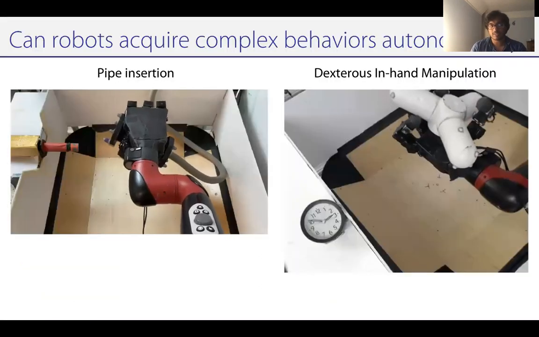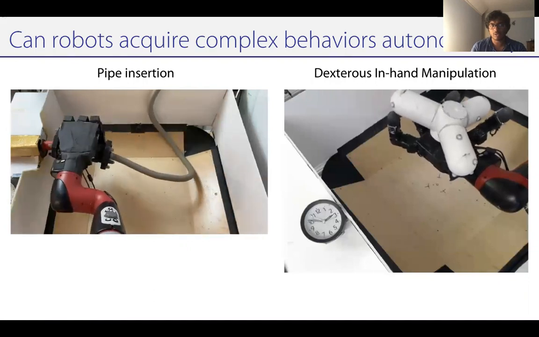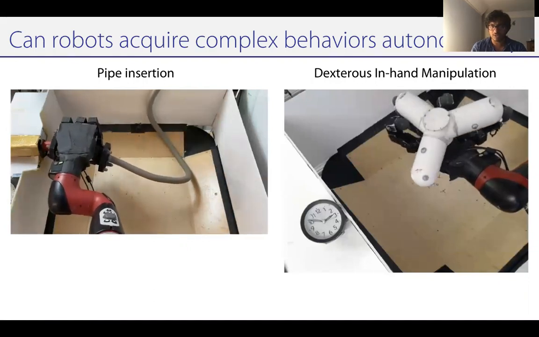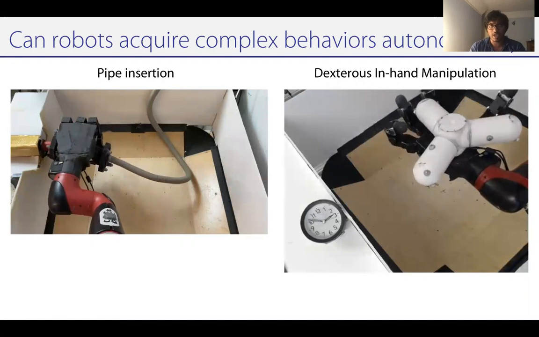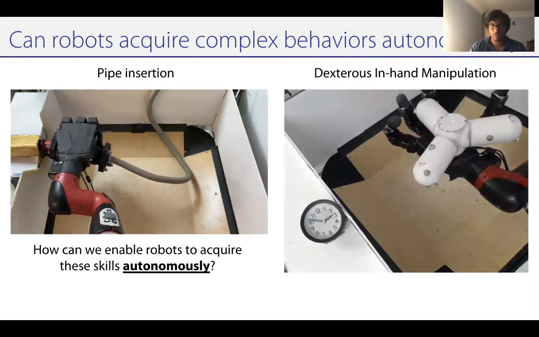So the key question we ask in this work is how can we get robots to learn complex behaviors like pipe insertion or dexterous in-hand manipulation as shown here? We really want to be able to enable our robots to just be dropped into environments and be able to acquire these skills autonomously on their own.